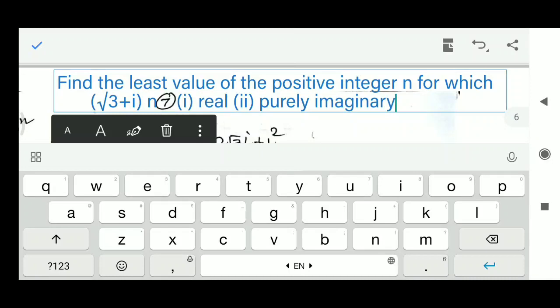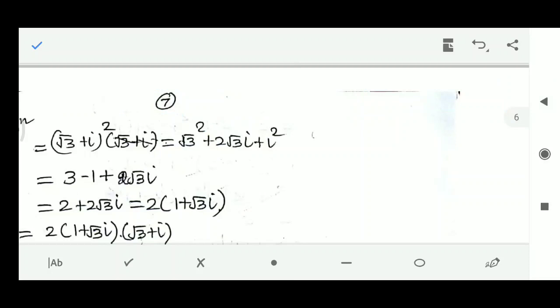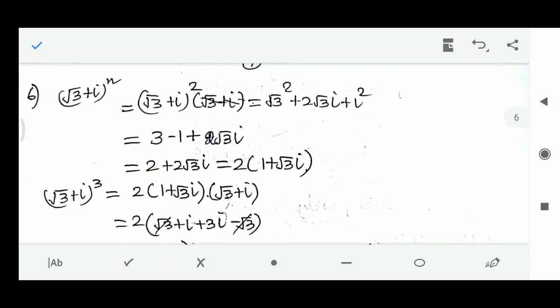Next we will do the sixth sum. Here, find the least value of the positive integer n for which (root 3 plus i) whole power n is real and purely imaginary. First we are going to substitute n as 2. So (root 3 plus i) whole square is equal to root 3 square plus 2 root 3 i plus i square, which in simplification gives 3 minus 1 plus 2 root 3 i. If you take 2 as common, you will get 2 into (1 plus root 3 i).